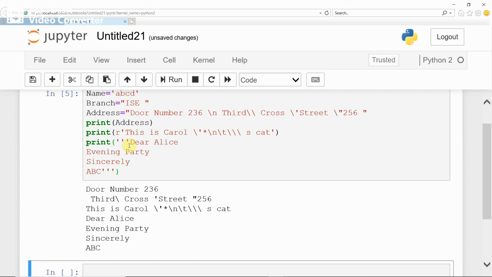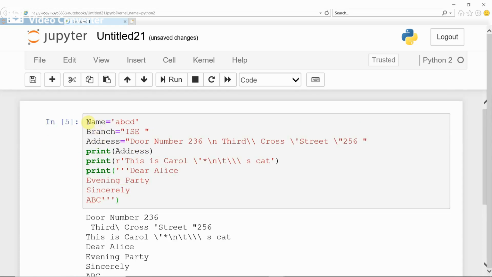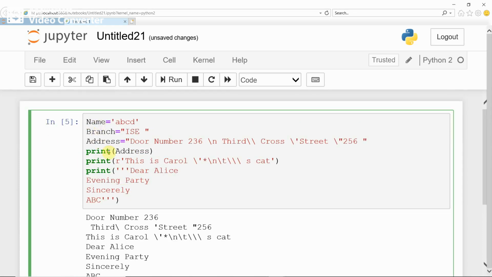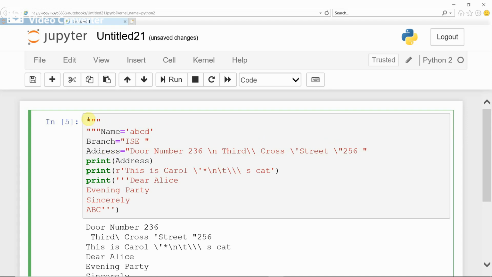Next is multi-line comment. You know multi-line comments? Multi-line comments in Python? No, you don't know. Multi-line comments also can be given with the triple quotes, that is triple double quotes, okay. See here, this is about multi-line comment.